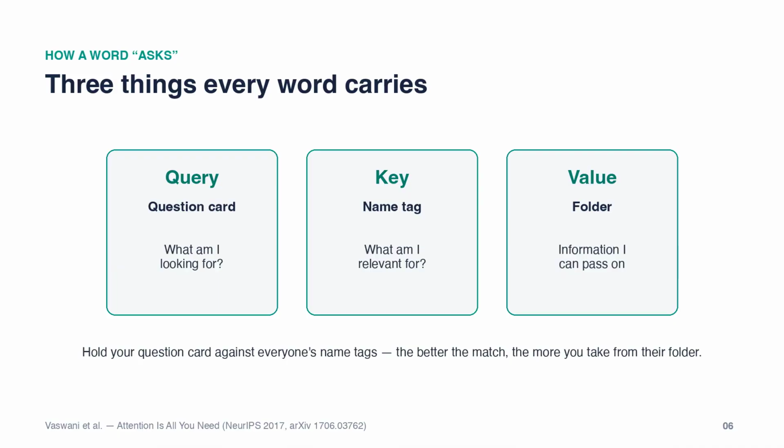But how does a word actually ask? With 3 things: a question card, what am I looking for? A name tag, what am I relevant for? And a folder, the information I can pass on. Each word holds its question card against everyone else's name tags, and the better the match, the more it draws from that person's folder. That is the heart of self-attention.